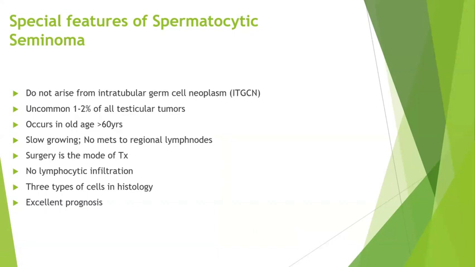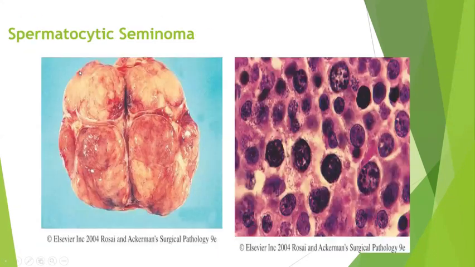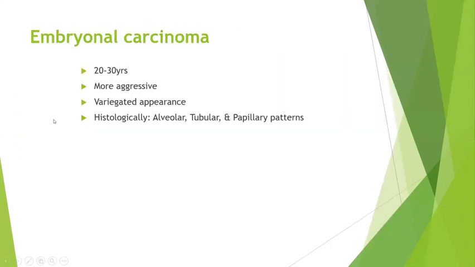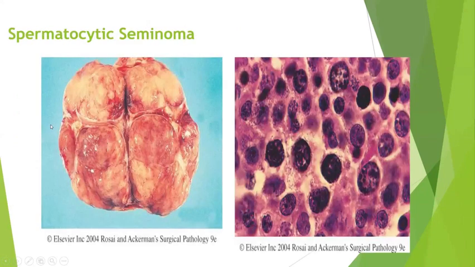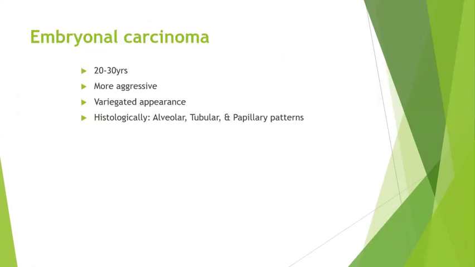And most important thing about spermatocytic seminoma is that it will never metastasize, whereas classical seminoma has a tendency to have lymph node metastasis, and it will have a very good prognosis. So this is the case of spermatocytic seminoma. Then you have an anaplastic seminoma, where the tumor cells will be bizarre cells with highly pleomorphic nucleus and prominent nucleoli. The next important germ cell tumor of the testis is embryonal carcinoma.